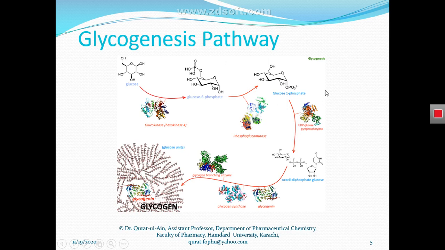But here you have to just keep in mind that in the third step, glucose 1 phosphate will convert into uracil diphosphate glucose by the action of the enzyme UDP glucose phosphorylase. And what happens after this in the subsequent steps is that three enzymes work together: glycogenin, glycogen synthase, and glycogen branching enzyme. These three enzymes convert uracil diphosphate glucose into a glycogen molecule, and this glycogen molecule is stored mostly in the cells of our liver.